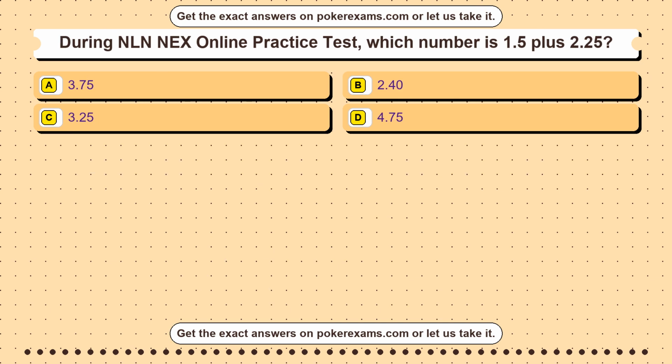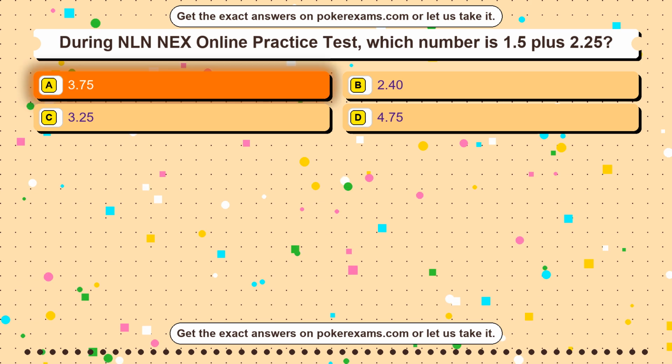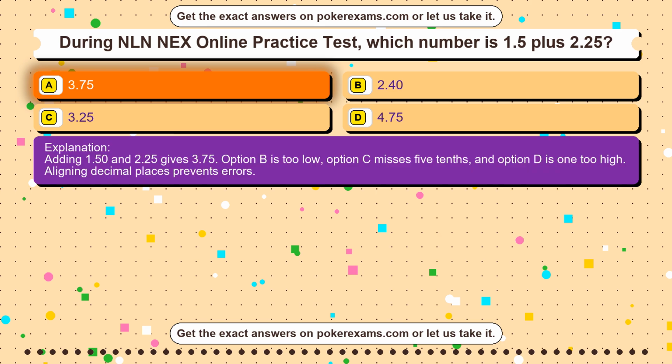Question 41. During GED mathematical reasoning practice, which word best describes a claim supported by evidence? Option A, argument. Option B, fragment. Option C, decimal. Option D, variable. The correct answer is option A. An argument in reading and writing is a claim supported by reasons and evidence. A fragment is an incomplete sentence, a decimal is a number form, and a variable represents an unknown. Evidence points to argument structure.